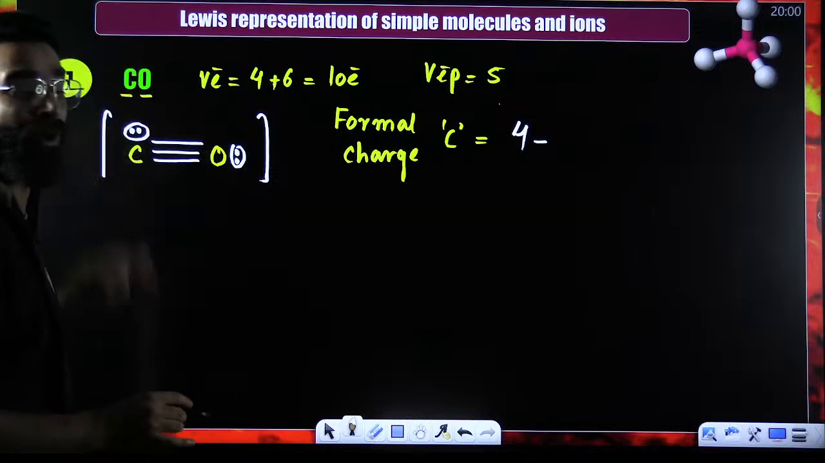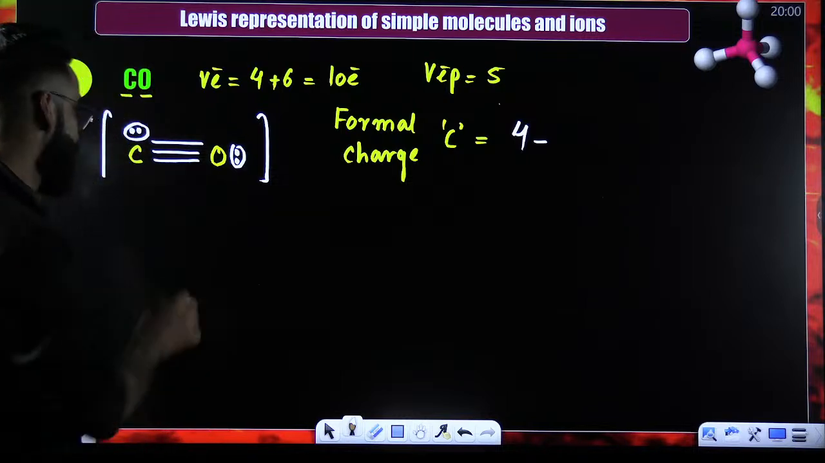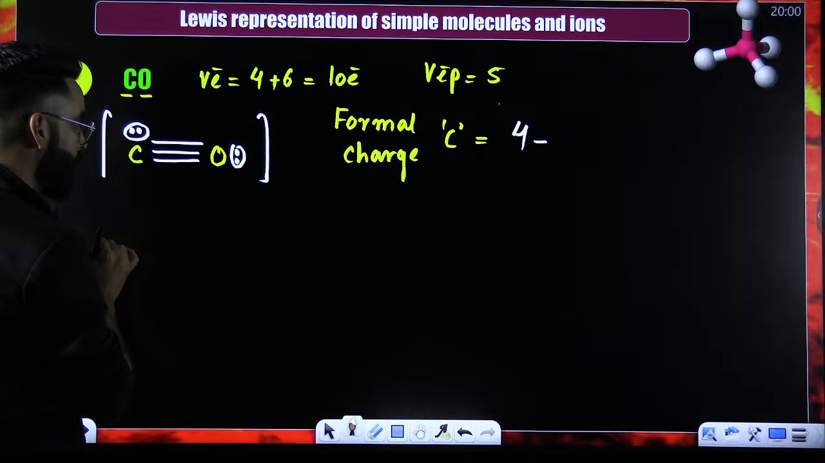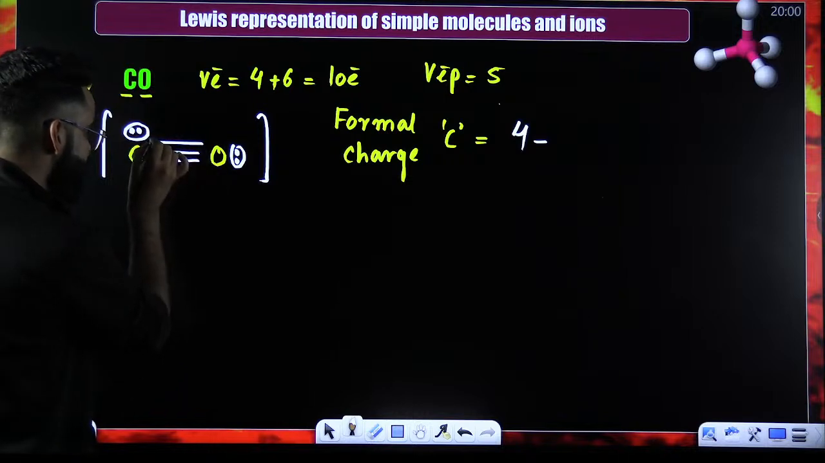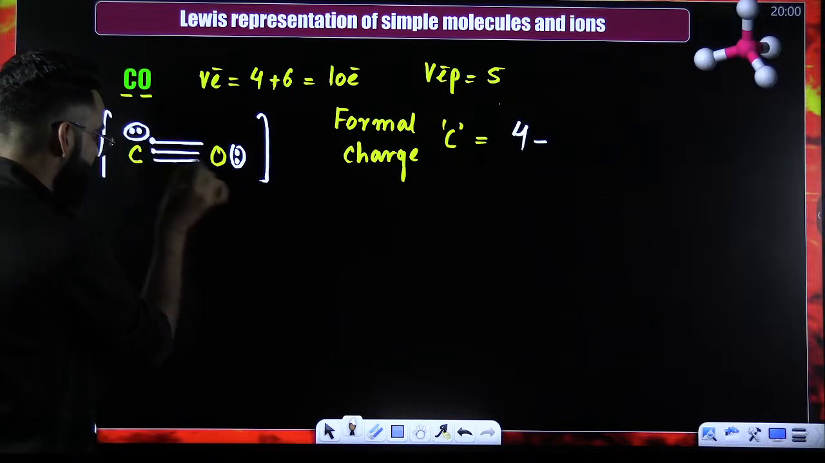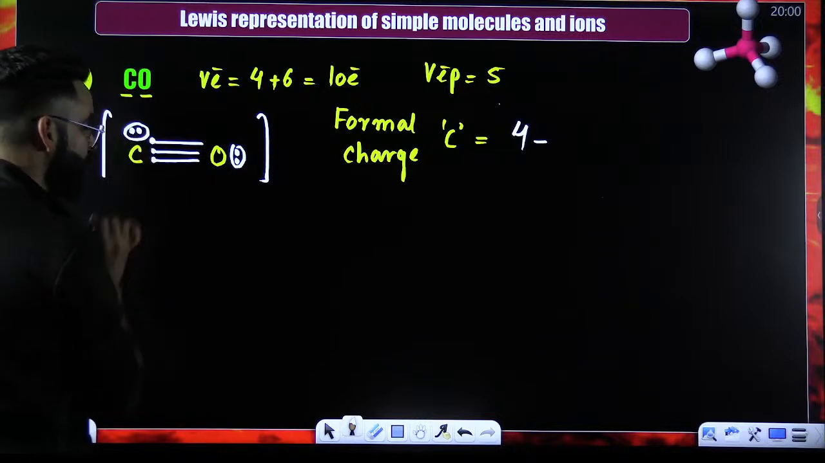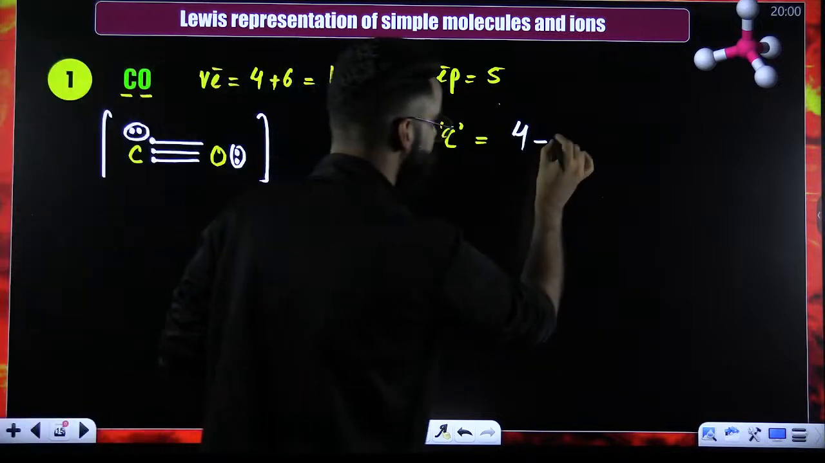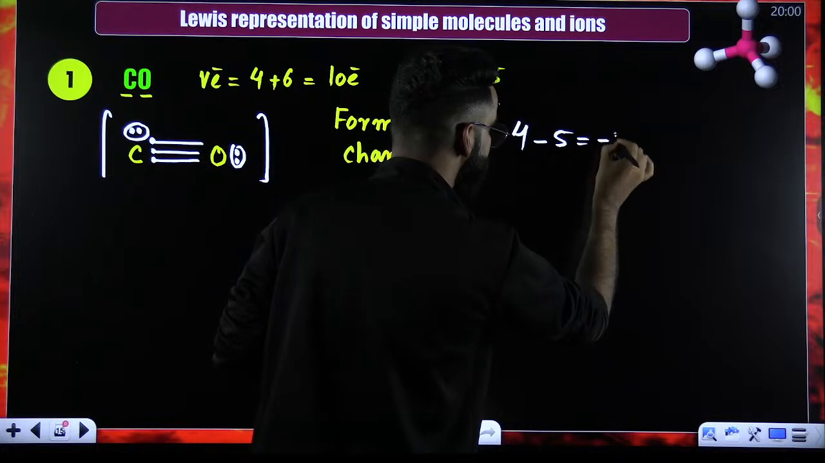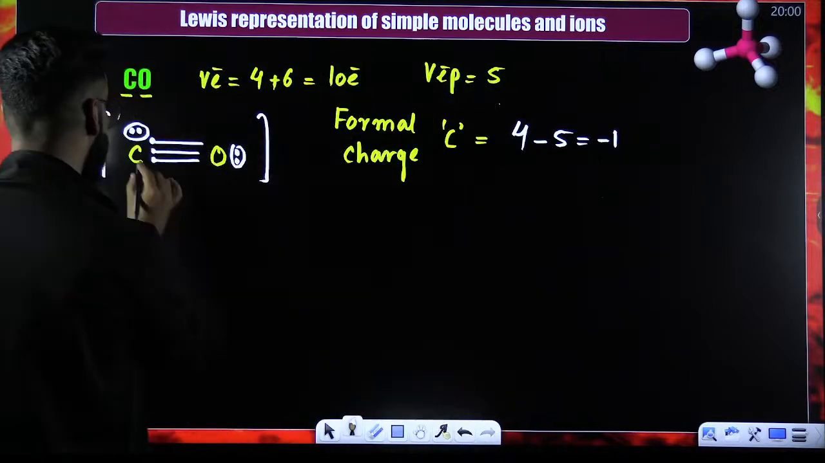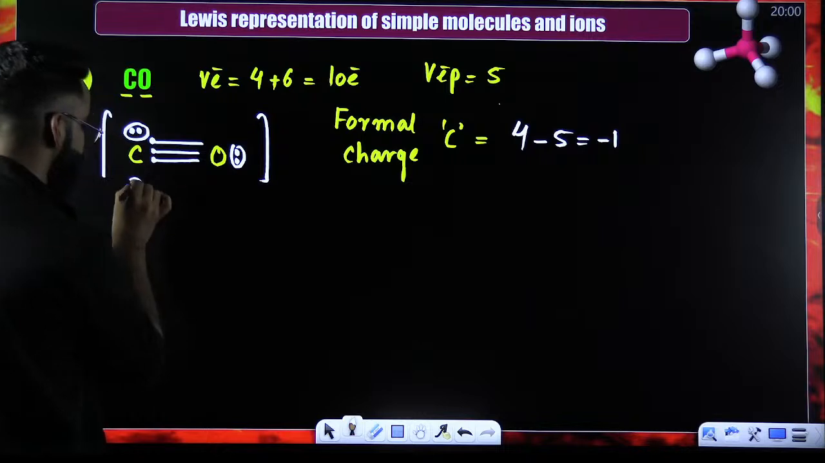Now, in this bonded state, how many do you see? 1, 2. Out of this bond, just consider 1. So 1, 2, 3, 4, 5. In bonded state, it has got 5. So 4 minus 5 comes out to be minus 1. So formal charge on carbon here is basically minus 1.